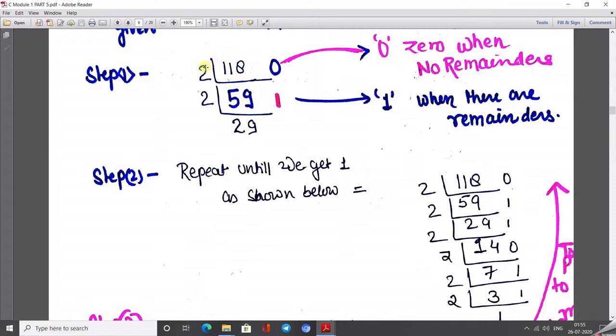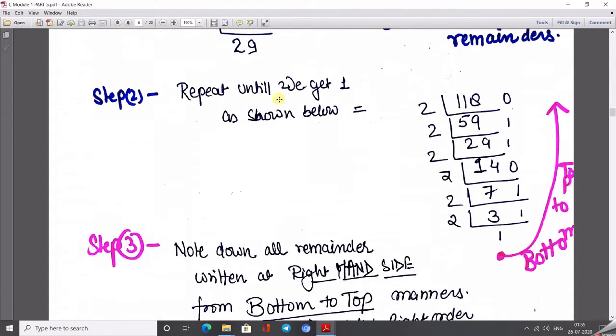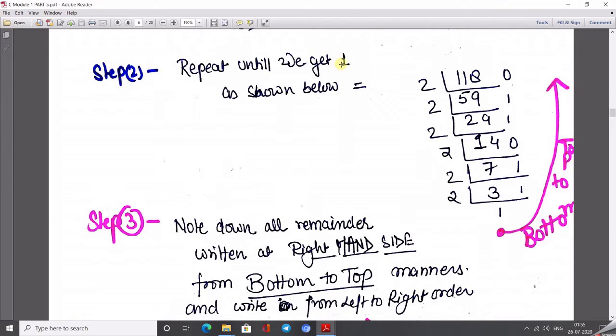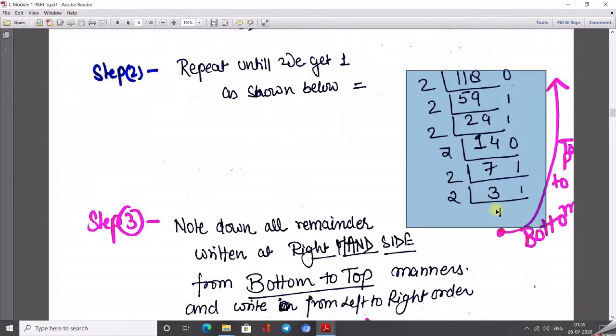We just divide that value, write the quotient, and here mention the remainder. Again divide this value, write the answer, and here write the remainder. Repeat this until we get 1, as shown in this question; we keep dividing until we get 1 here. After that we can't divide 1 by 2. Why? Because the value would be 0.5, and we do this part in integer format only.